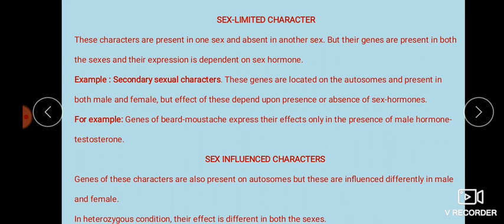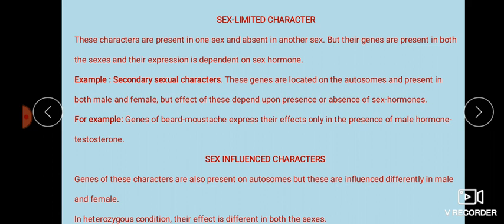Okay, then next example, genes for beard and moustache express their effect only in the presence of the male hormone, that is testosterone. So both male as well as female have the genes which are responsible for beard or moustache. Both males and females have the same genes. But the expression of the genes happens only when the male hormone testosterone is present. Only males will produce testosterone in a particular amount. Females also have the hormone testosterone, but at a very low minimum level.